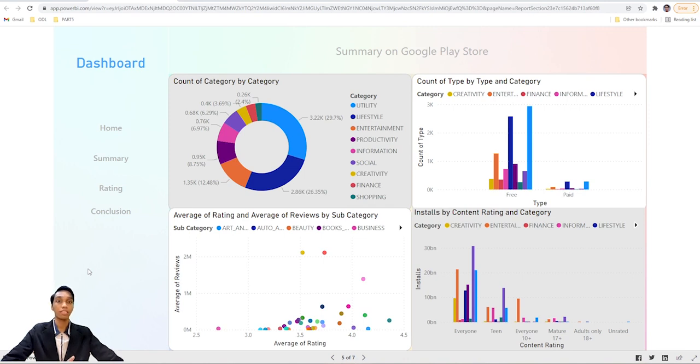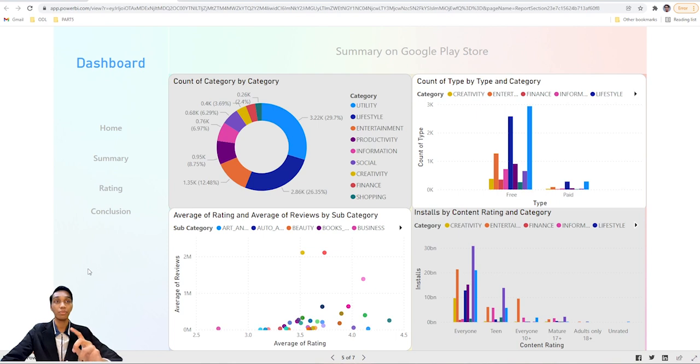Now I'm going to explain the summary dashboard on Google Play Store that we made inside Microsoft Power BI. There are 4 charts that we are going to use to summarize everything we wanted to know about Google Play Store. The first chart is count of category by category, for which we are using a donut chart. It is quite similar to a pie chart, except it has a ring loop with a hole in the middle, and it can spread the colors for the categories much more cleanly than a pie chart. For this chart, you can see that utility has the highest percentage, followed by lifestyle and entertainment. It means that there are around 3,220 utility applications inside Google Play Store.